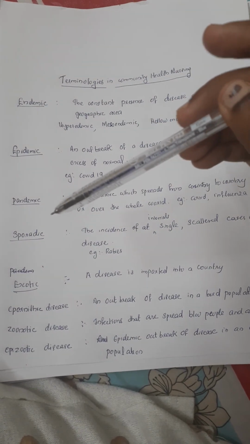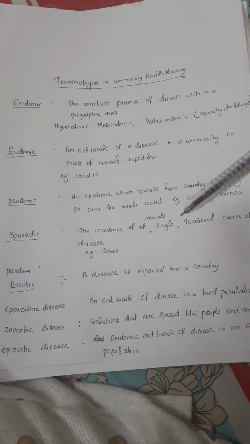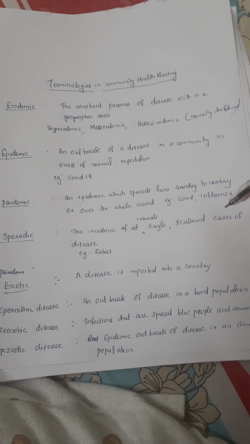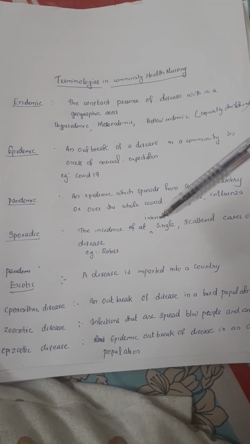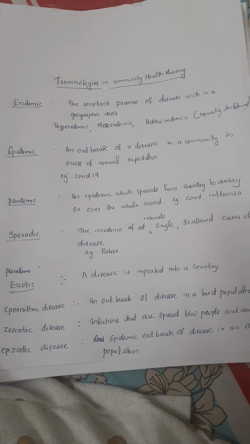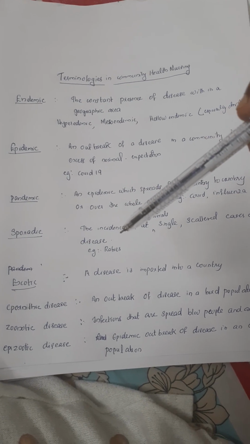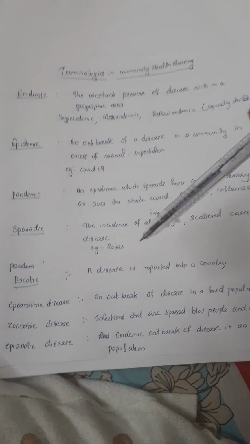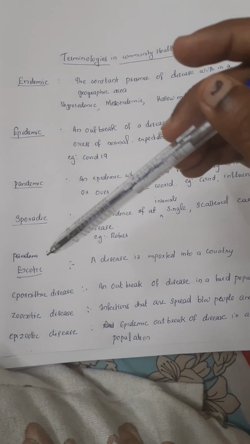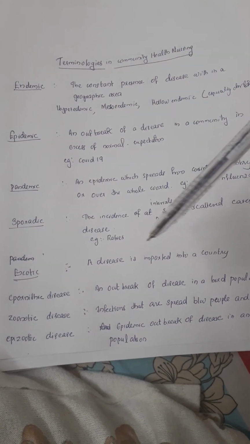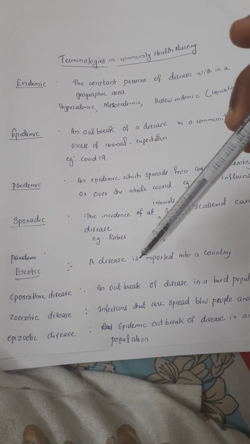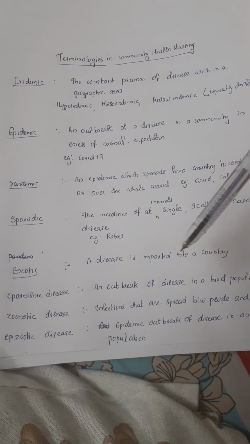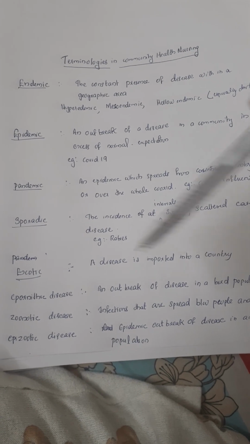Then sporadic means the incidence at intervals of single scattered cases of disease. An example is rabies. Exotic means a disease that is imported into a country.